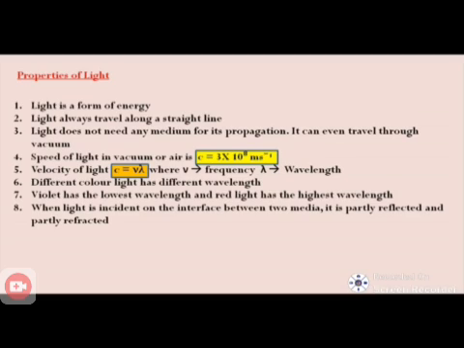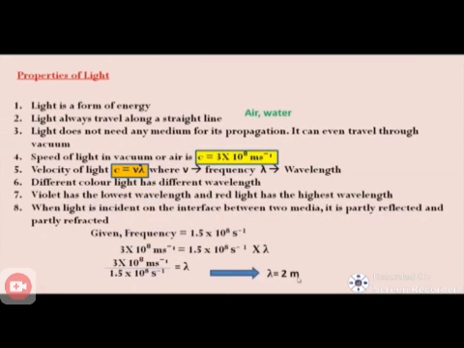Next one, the velocity of light, how to calculate it? c = vλ. Here v is the frequency and λ is the wavelength. For example, given the frequency value v as 1.5 × 10^8 s^-1, you apply the formula c = vλ. Here the speed of light c is 3 × 10^8 m s^-1.